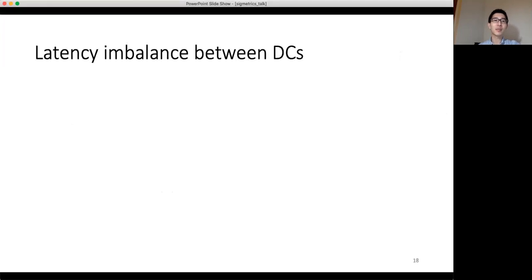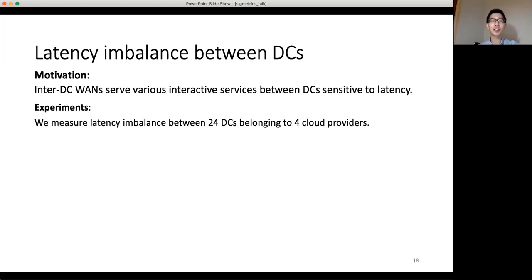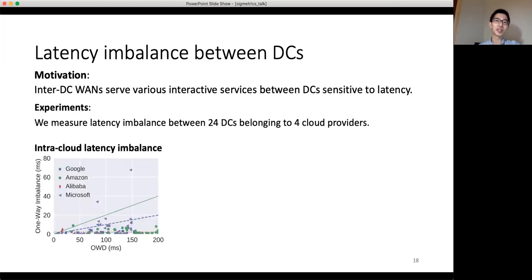After studying the imbalance from data centers to the public internet, we now look at the latency imbalance between data centers. Inter-data center WANs serve a lot of latency-sensitive traffic between data centers, so it's important to understand the latency imbalance between data centers. The bottom left figure shows the one-way imbalance between data centers from the same cloud provider.